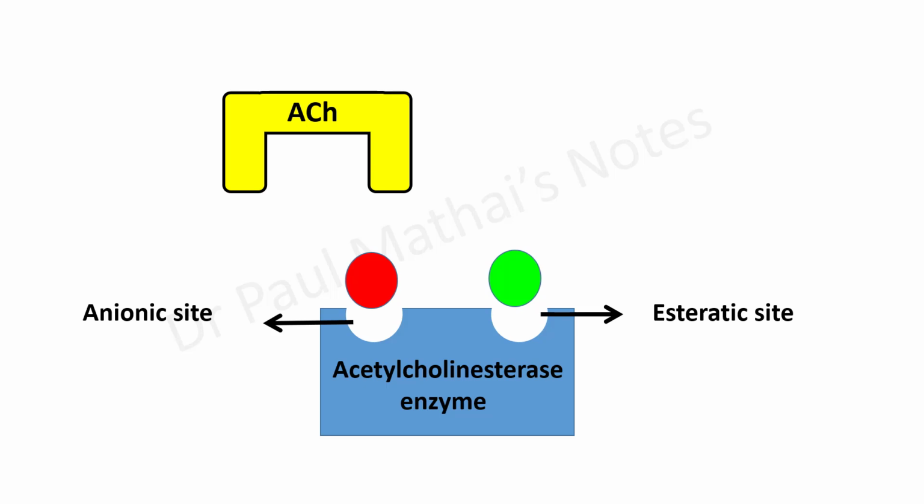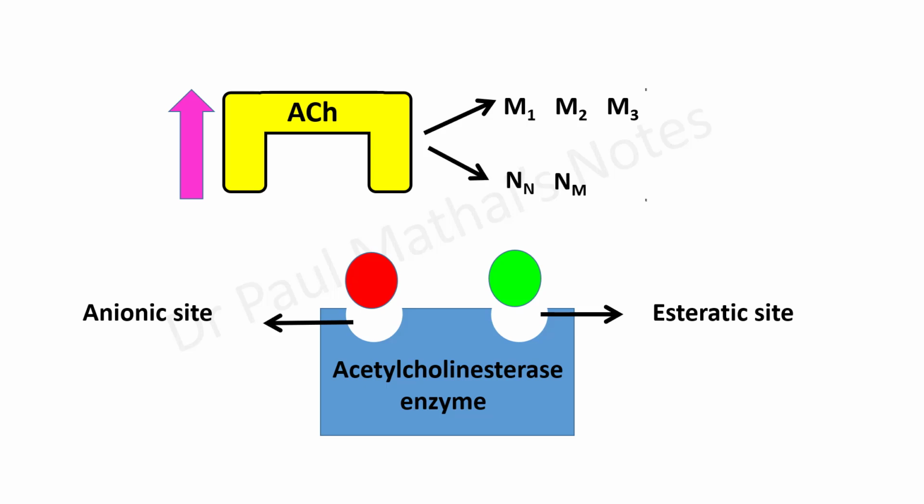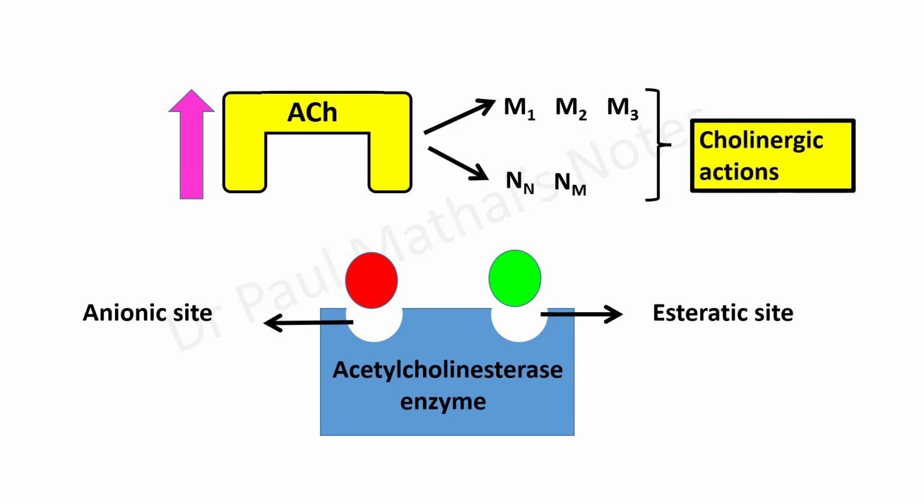When that happens, acetylcholine fails to get degraded by acetylcholinesterase enzyme. The plasma levels of acetylcholine increase, and this means that there is more acetylcholine to bind to the muscarinic receptors as well as to the nicotinic receptors. The end result is increased cholinergic actions.